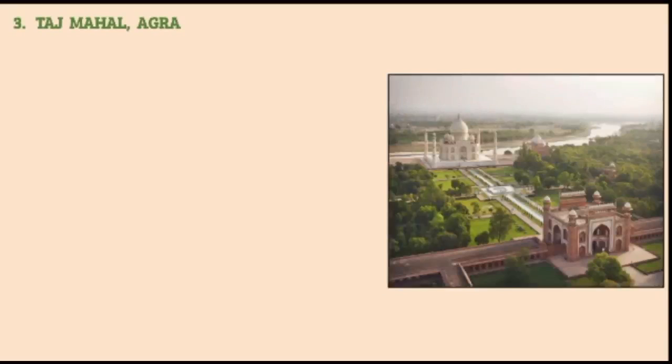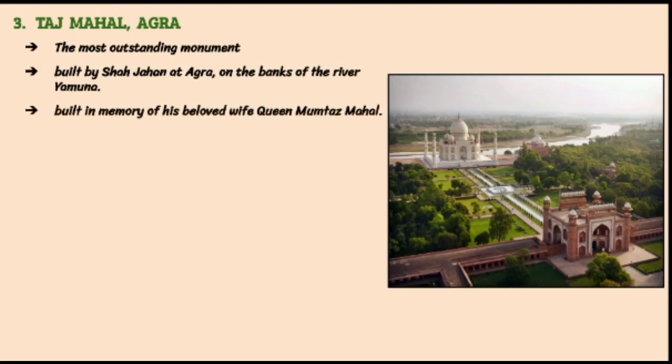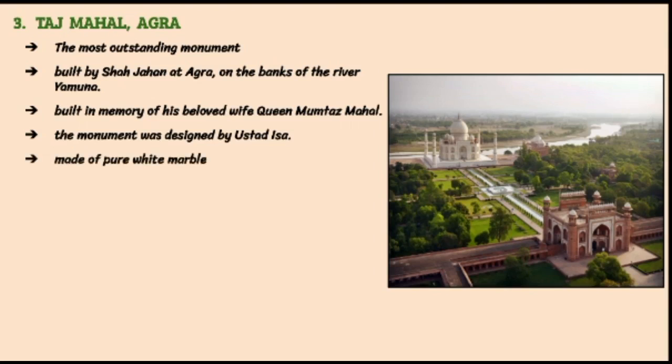Now let's continue, children. Taj Mahal. Taj Mahal is the most outstanding monument built by Shah Jahan at Agra on the banks of river Yamuna. It was built in the memory of his beloved Queen Mumtaz Mahal. Ustad Isa was the architect who designed the monument. Taj Mahal is made up of pure white marble.